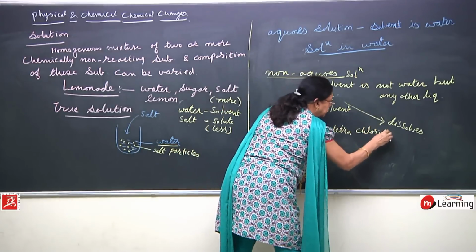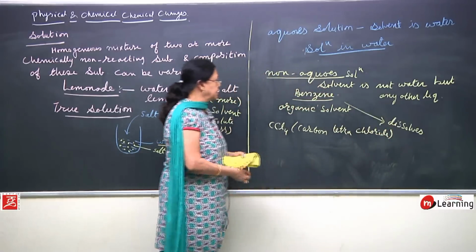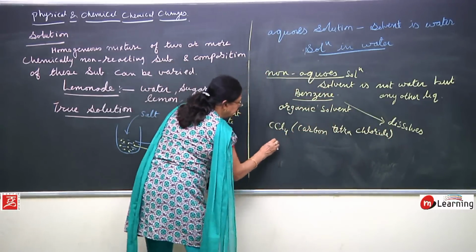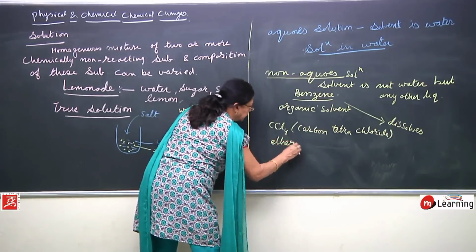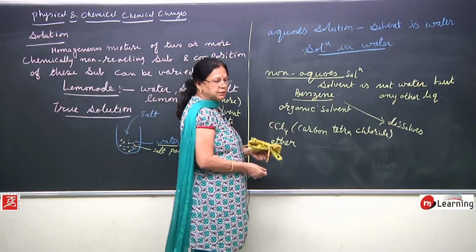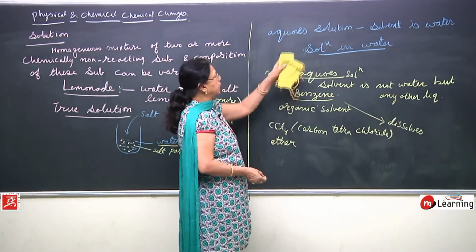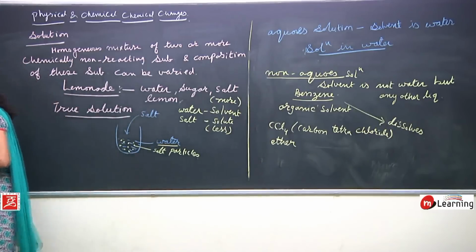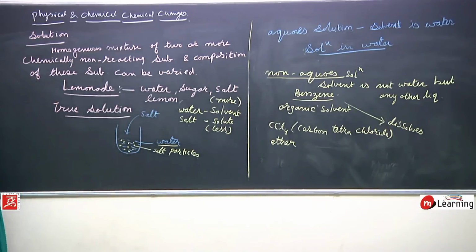Some of the substances dissolve in CCl4. Sometimes you take ether also. Ether is also an organic solvent in which many substances dissolve. So, aqueous solution and non-aqueous solution, this is clear to you. I have also given some examples of this.